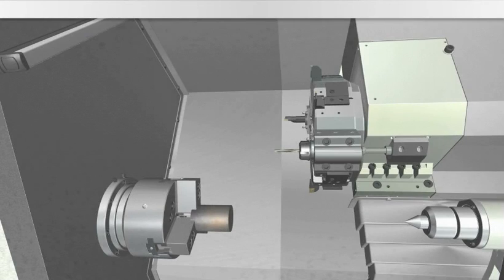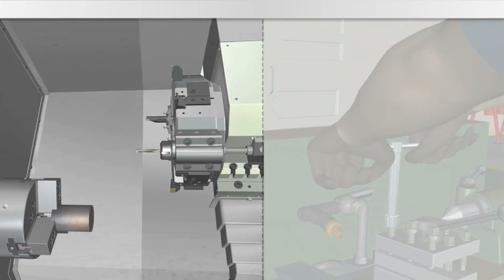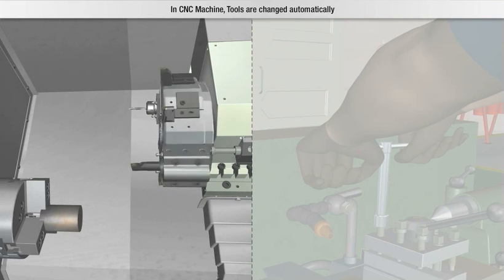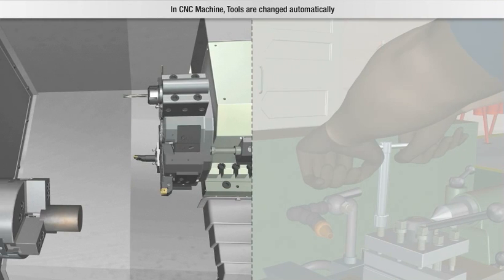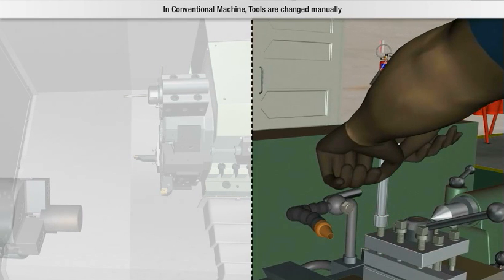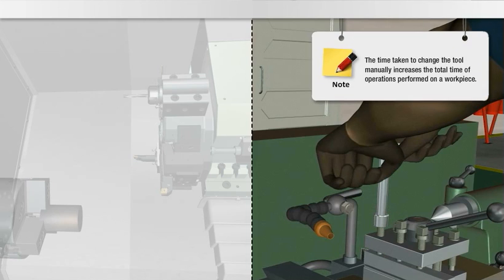Now, let's learn the difference between CNC machines and conventional machines on the basis of tool selection. Tools. In a CNC machine, tools are changed automatically. But in a conventional machine, tools are changed manually. Note: the time taken to change the tool manually increases the total time of operations performed on a workpiece.